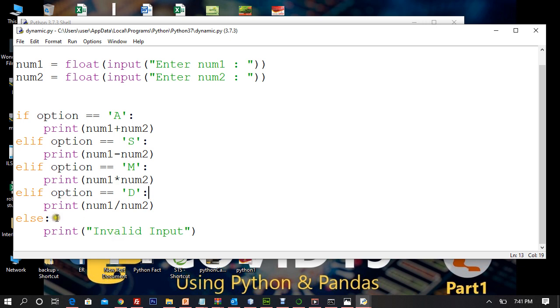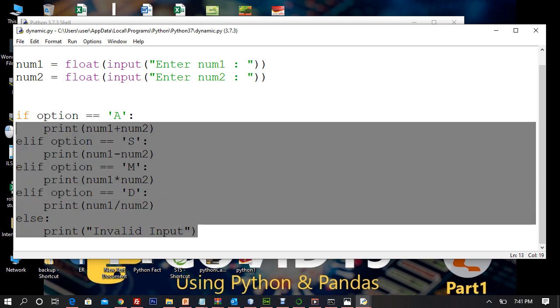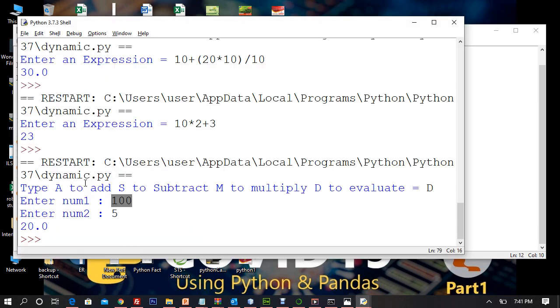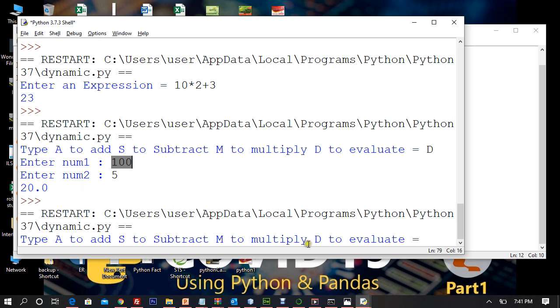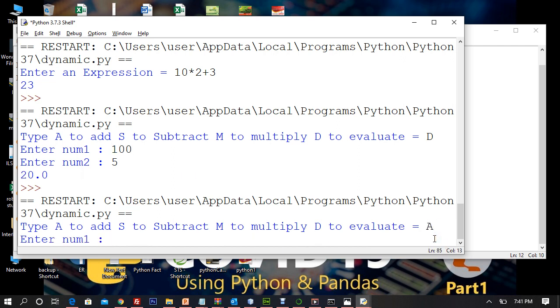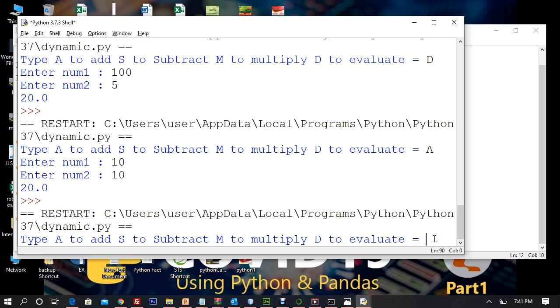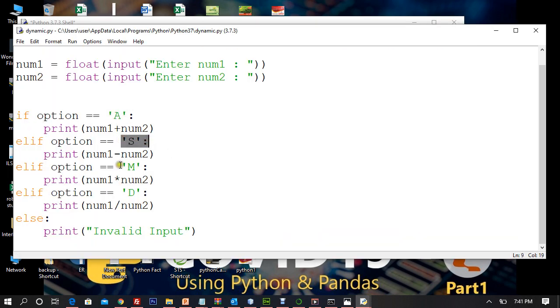Okay, now let's get started with something else. Now one more thing. What if the user enters, let's say, A, right? Now user enters A. I'll say 10 and 10 gets 20. But now what if user enters something that's not there? User enters T. So is T somewhere there? A is there, S is there, M is there, and D is there. So you'll not be able to find it.